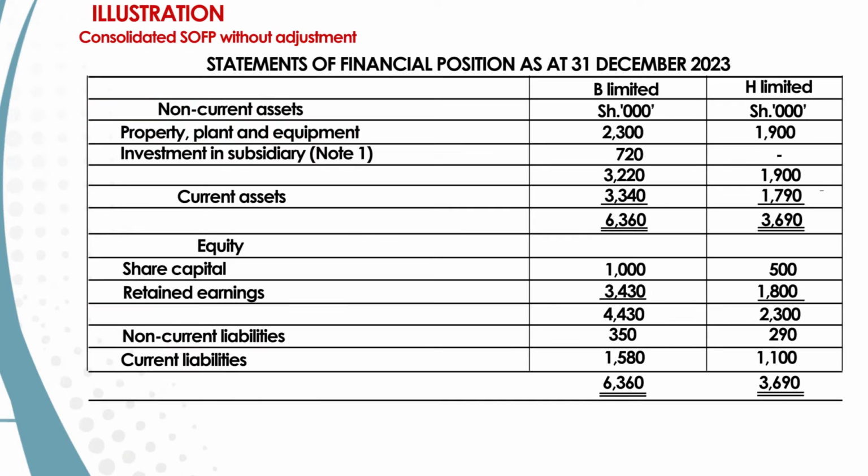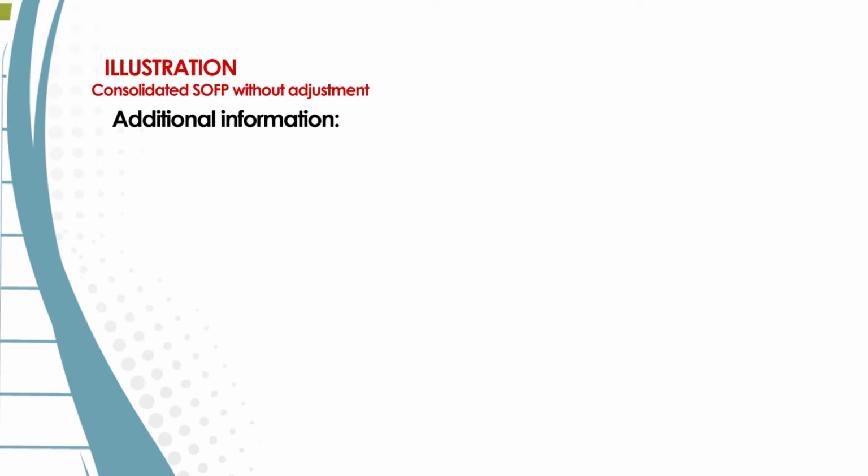So we are given the statement of financial position of B Limited and also for H Limited. We have the non-current assets, which include the property, plant and equipment, and then the investment in the subsidiary. We have the current assets. We have equity, which comprises share capital and retained earnings, and then we have non-current liabilities and current liabilities. And then we have some additional information.